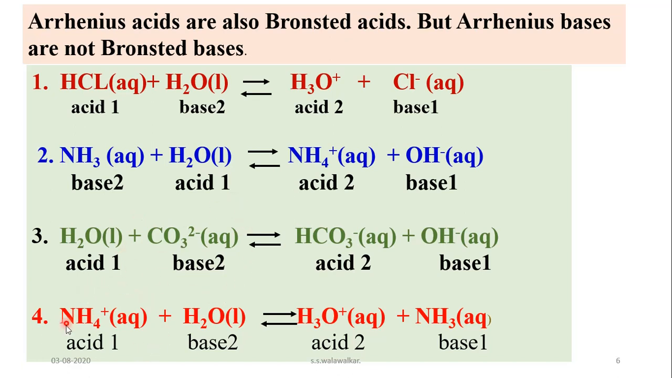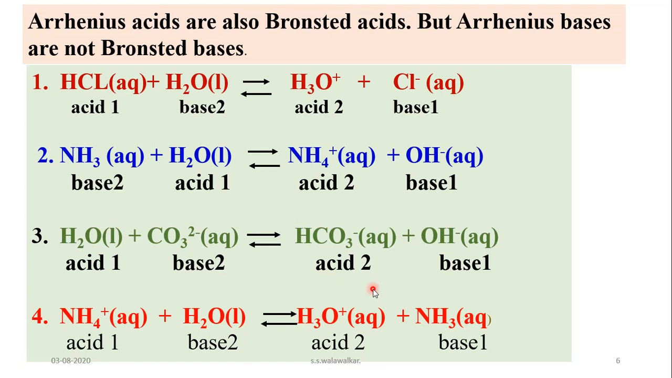Similarly here, the ammonium ion donates a proton to water. That means as it donates a proton it acts as an acid. So the most important advantage of the Lowry-Bronsted theory is that it explains the acidic and basic nature of ions also, such as carbonate ion, ammonium ion, bicarbonate ion, then hydronium ion, like this. So that is also important to note down.